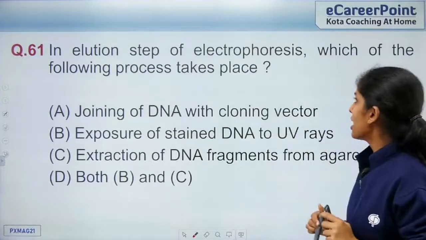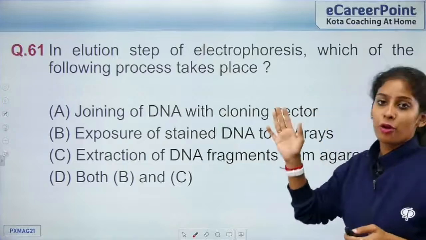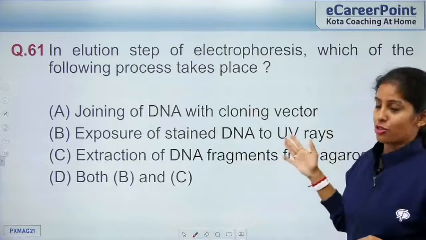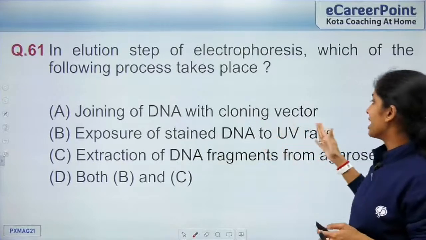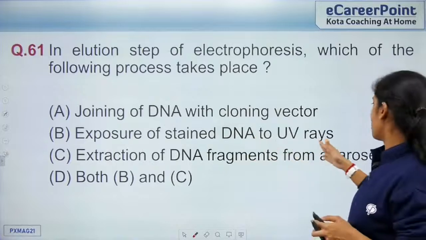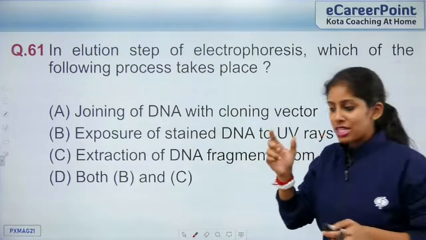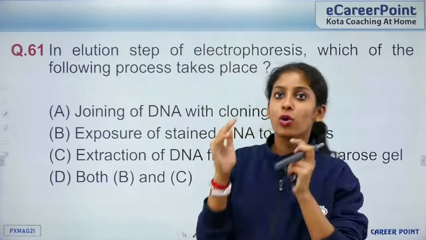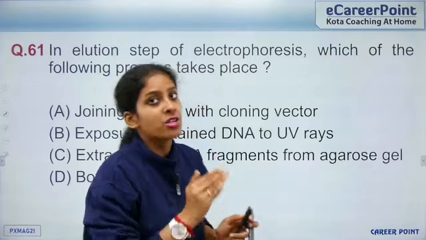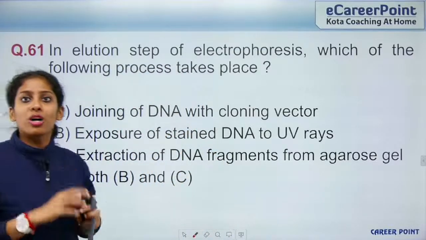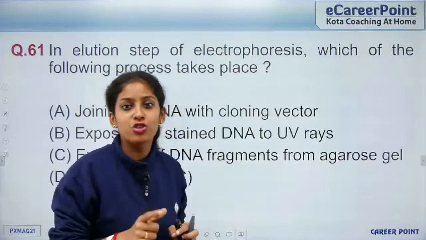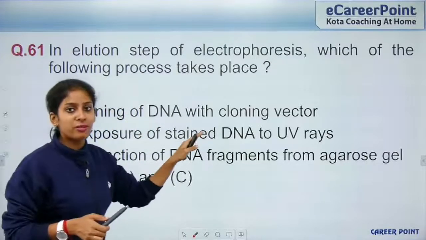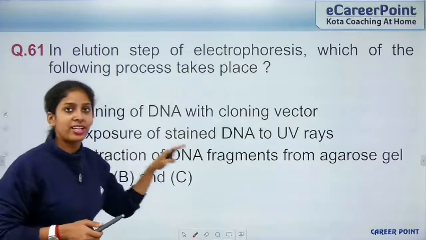In the elution step of electrophoresis, which of the following processes takes place? Joining of DNA with the cloning vector, exposure of stained DNA to UV rays, extraction of DNA fragments from the agarose gel. So gel electrophoresis is when you check if your restriction enzyme has worked, and you also have to find which is your gene of interest. So once you do gel electrophoresis and identify your gene of interest, you have to do elution. When you do elution, yes, you first view them under UV rays and then you extract them from the agarose gel.